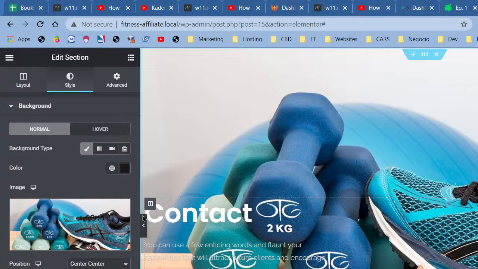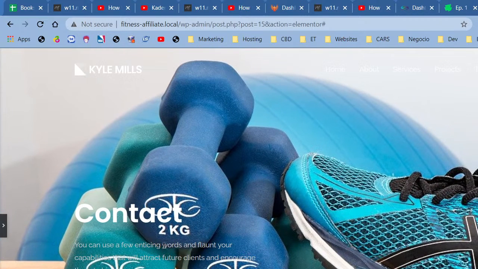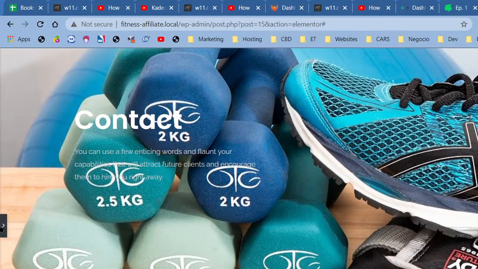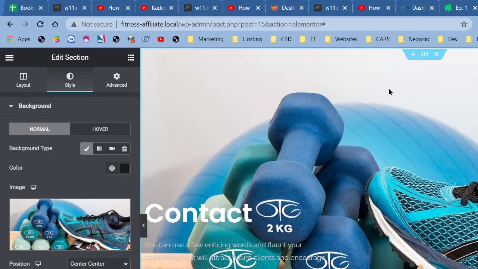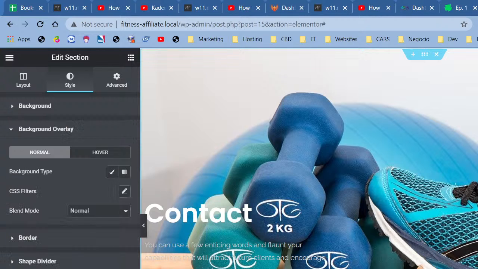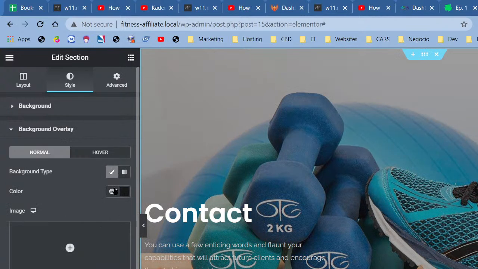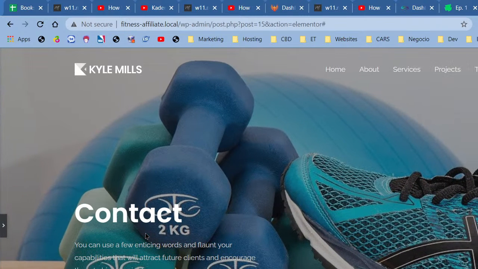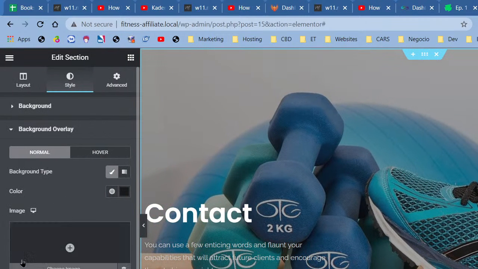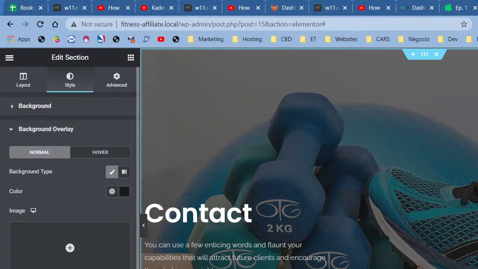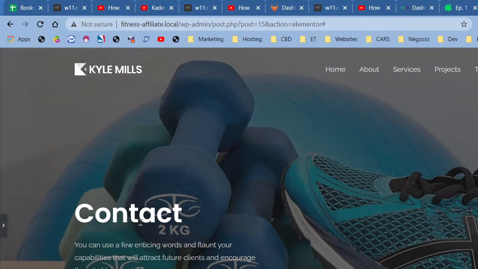That's wonderful. Now, if you look at the screen, you'll realize the text for contact is not really visible at all. So I'm going to put an overlay on this to make it easier to see. I'm going to use a black overlay. The black overlay is placed already, and you can see it right now. It's not so bad, but I'm going to increase the opacity to about 0.65 and see what that looks like. That's 0.67. Yes, this is wonderful.